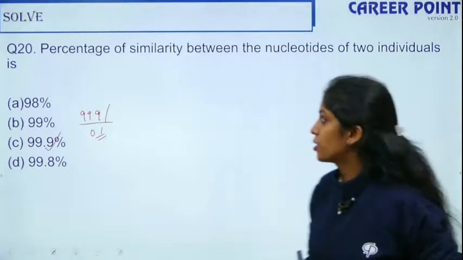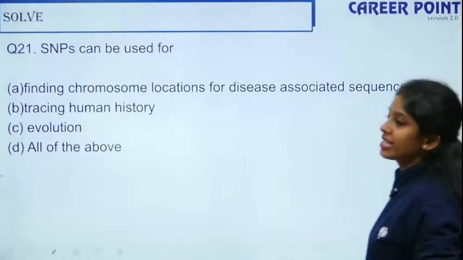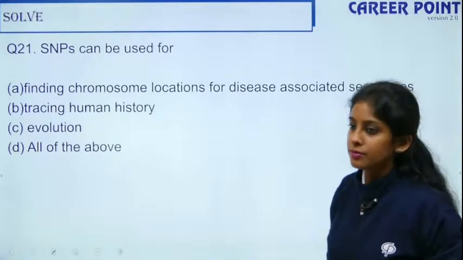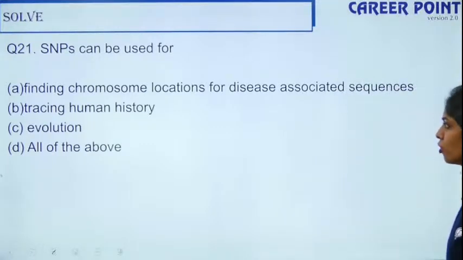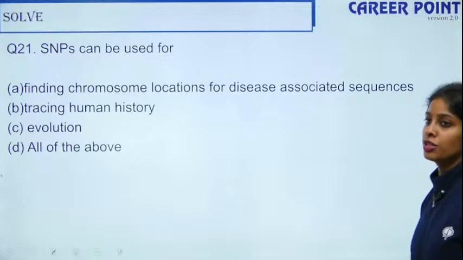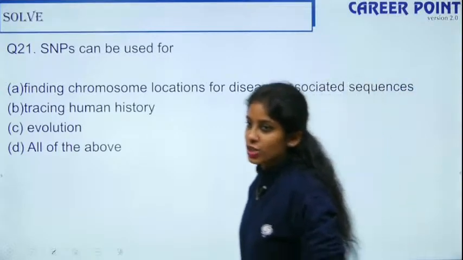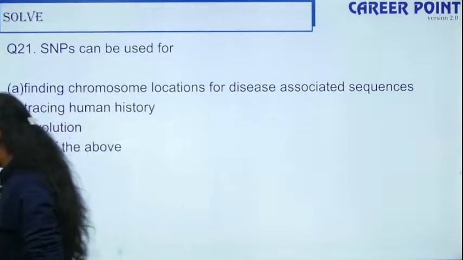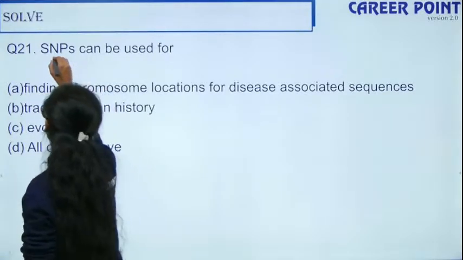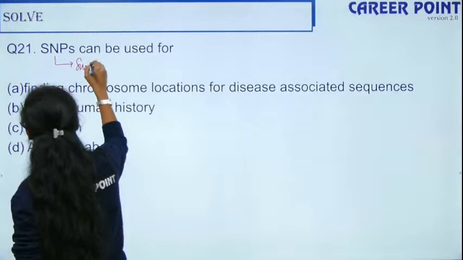Yes, absolutely right. So question number 21. SNPs can be used for finding chromosome locations for disease-associated sequences, tracing human history, evolution, all of the above. SNPs are single nucleotide polymorphisms.